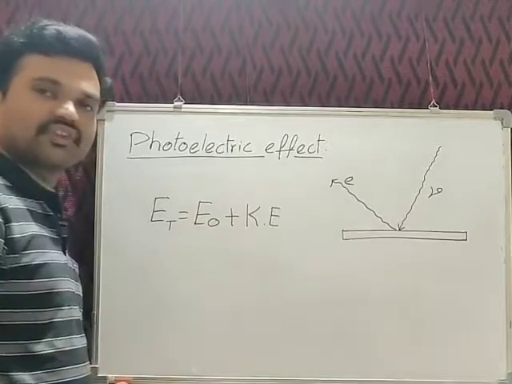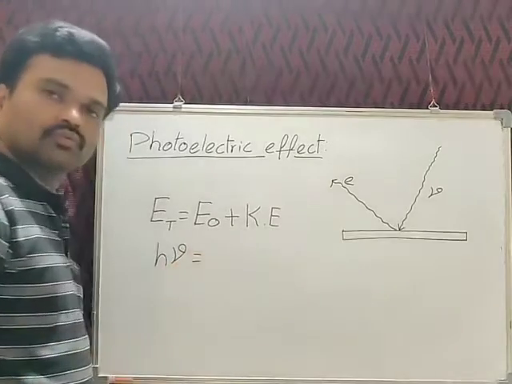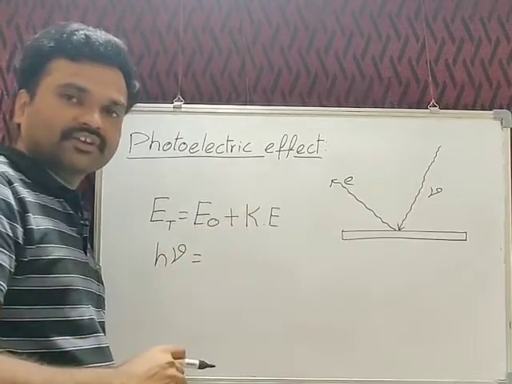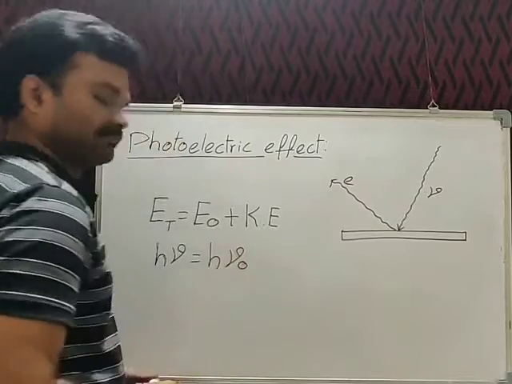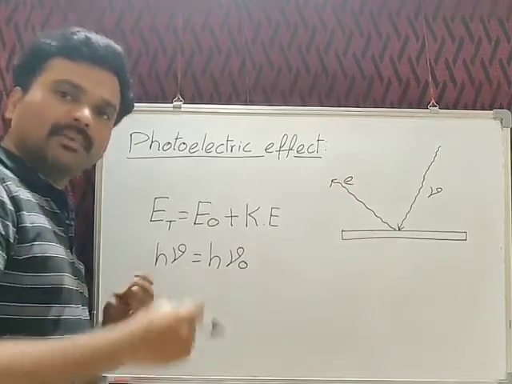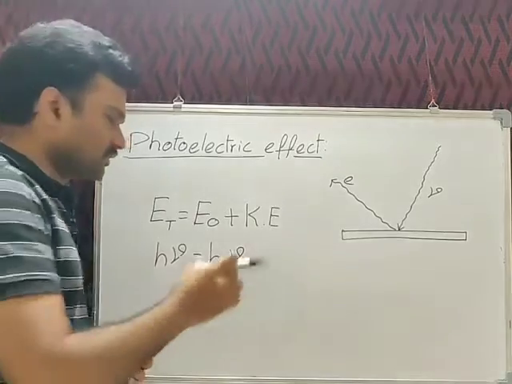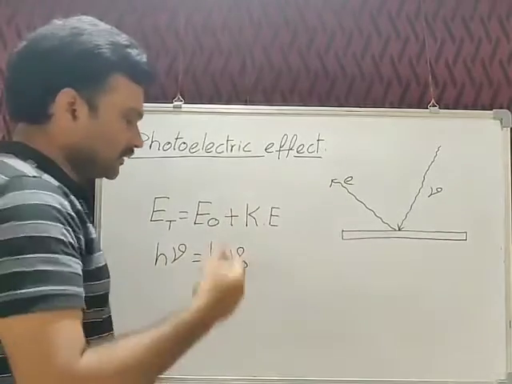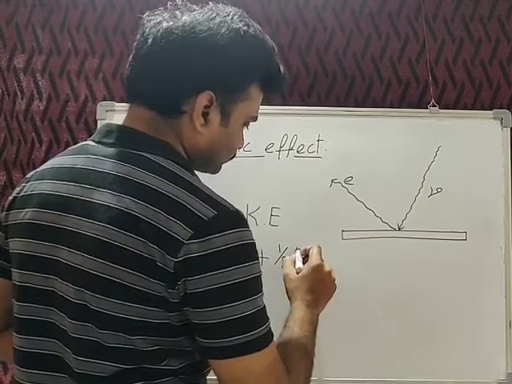So in terms of frequency, if we write this, the total energy we consider as h nu, out of which a certain frequency is utilized by these electrons to overcome the nuclear force of attraction to come out, that we can say is the threshold frequency. The minimum frequency required to overcome the nuclear force of attraction, or the minimum energy required by the electrons to be ejected out from the metal surface, is called threshold frequency. In terms of energy, it is threshold energy, and the remaining energy is converted into kinetic energy of those electrons.